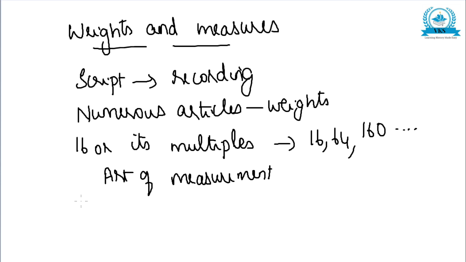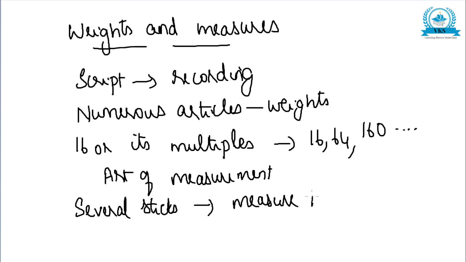The measures of length were based upon a foot of 13.2 inches and a cubit of 20.6 inches. And several sticks inscribed with measure marks were also found, which must have been used for measuring.